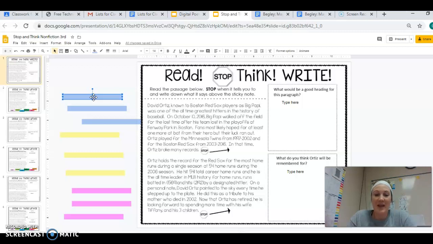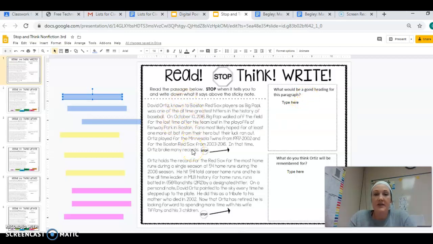Thank you. So the directions for this say, read the passage below, stop when it tells you to, and write down what it says above the sticky note. So the 2 sticky notes say, these are what they're referring to as sticky notes, what would be a good heading for this paragraph? So a heading is sort of like a title. It's just for a certain section.